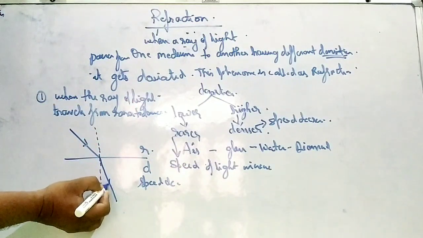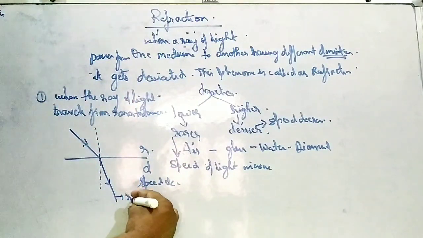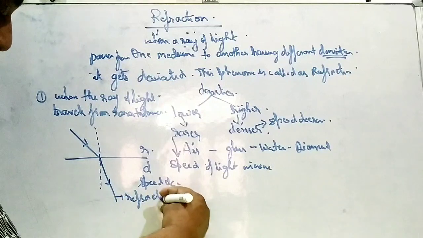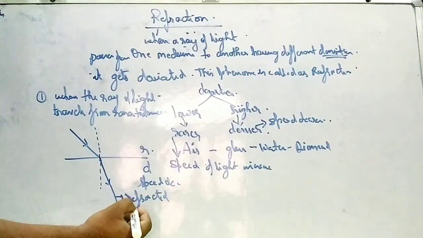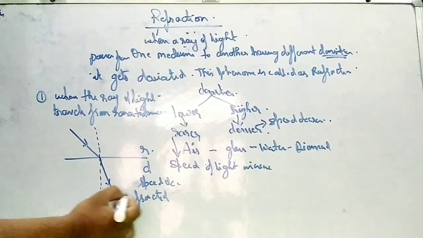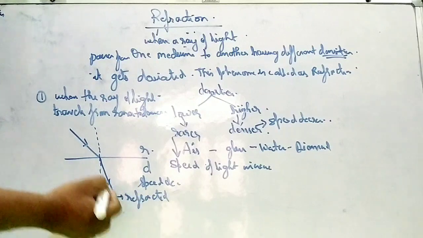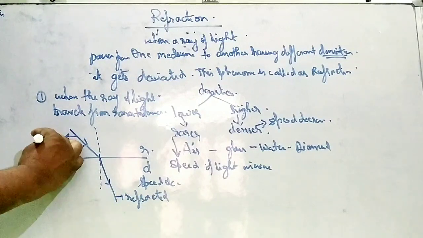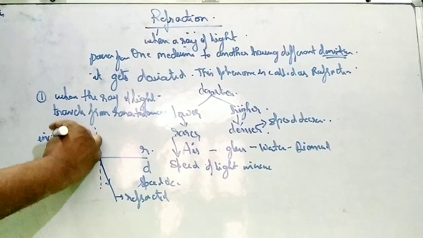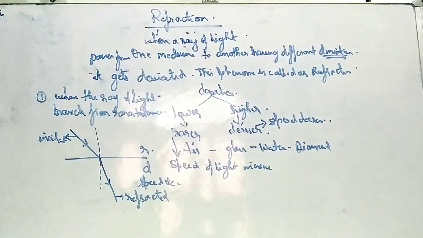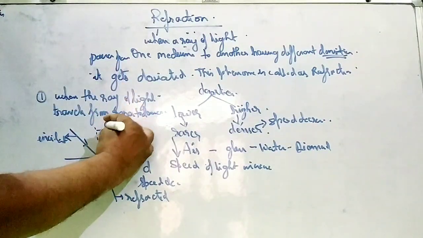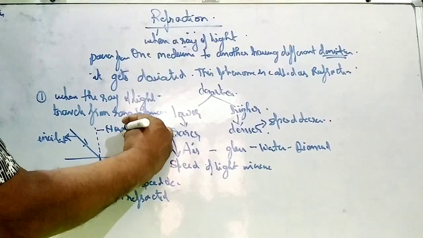This is a refracted ray because it has passed from one medium to another. That's why it is called refracted ray. It will bend towards the normal. This ray is called incident ray. This dotted line denotes the normal.